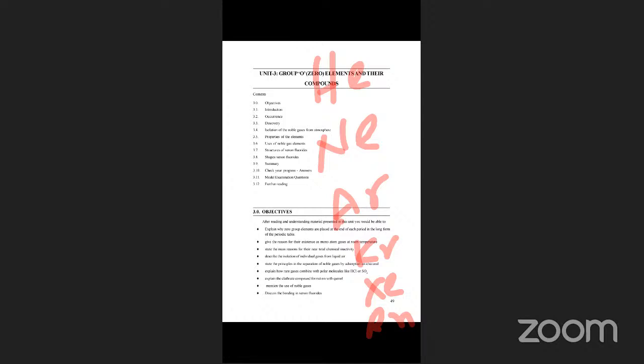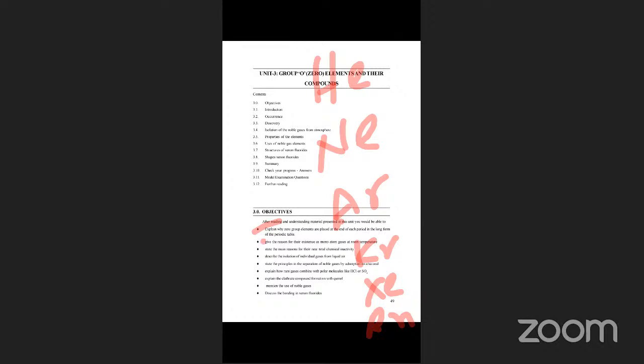So what are the objectives for this lesson? See, explain why zero group elements are placed in each period along the long form of the periodic table. That is, in every period the zero group elements are at the end of the periodic table. Why is it placed at that position? We have to know in this lesson.